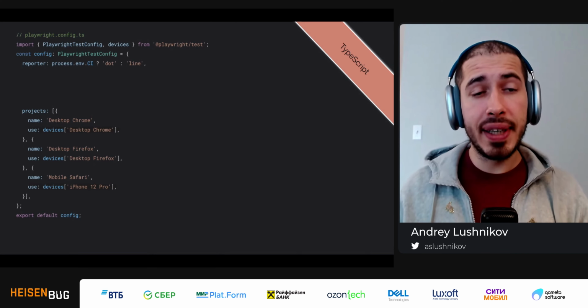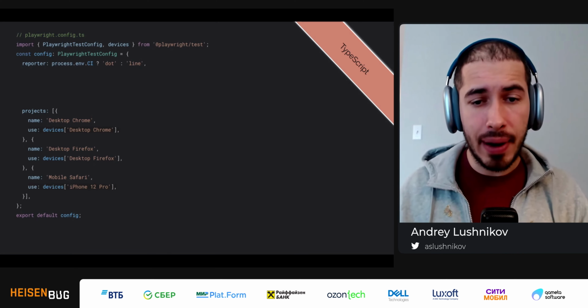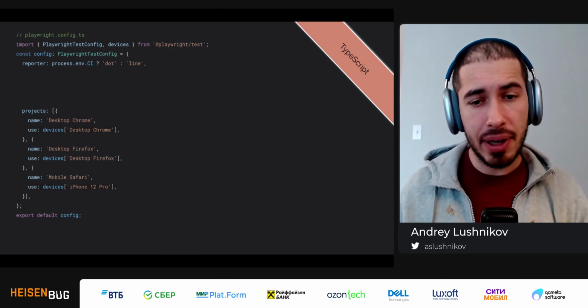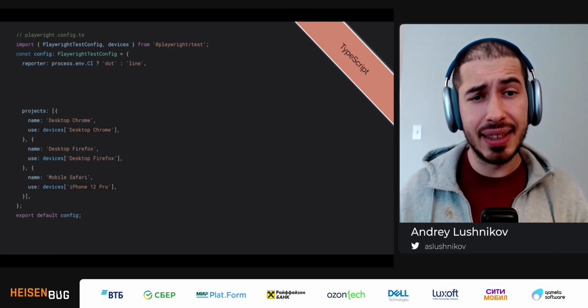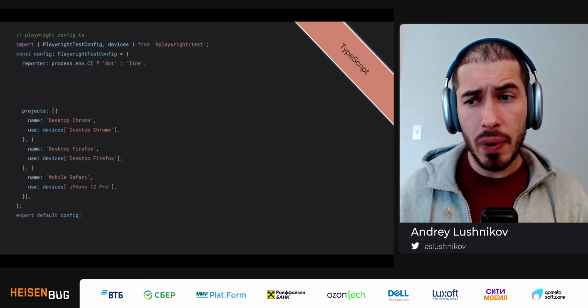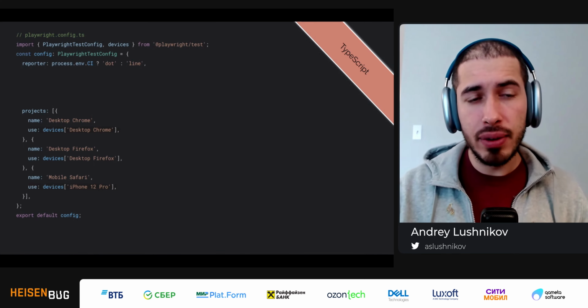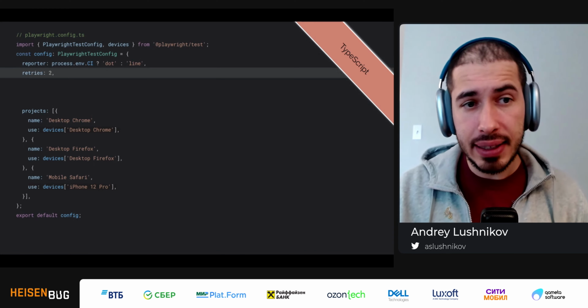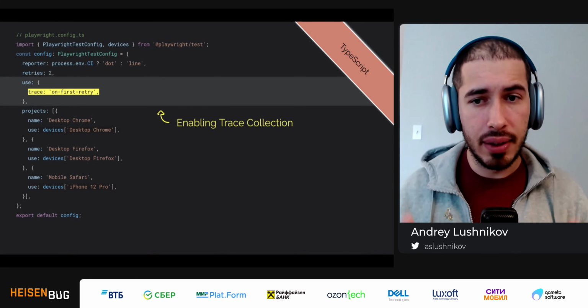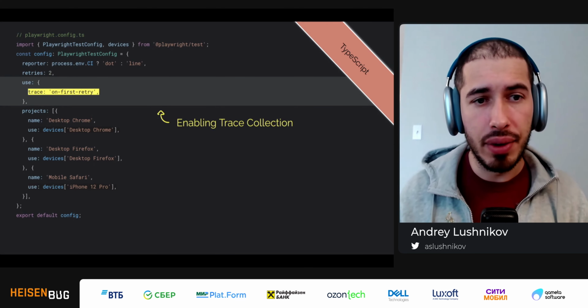Second, we can enable tracing for all of our test runs. It doesn't have that much overhead, but it still has some overhead. So if we want to have no overhead whatsoever, we need to enable some retries and then record the trace only on the first test retry. This is the optimal way to do trace collection, and this is what we actually recommend doing.